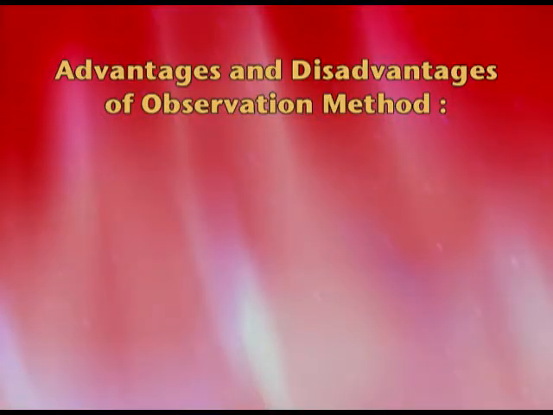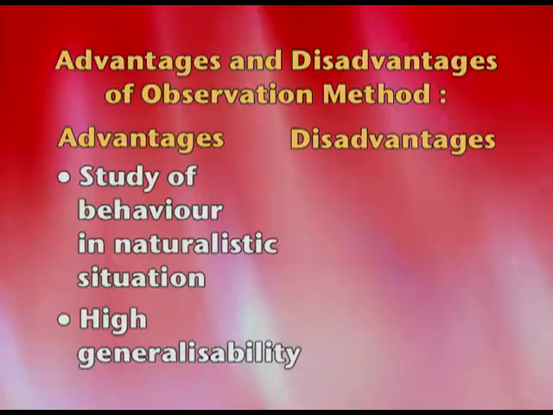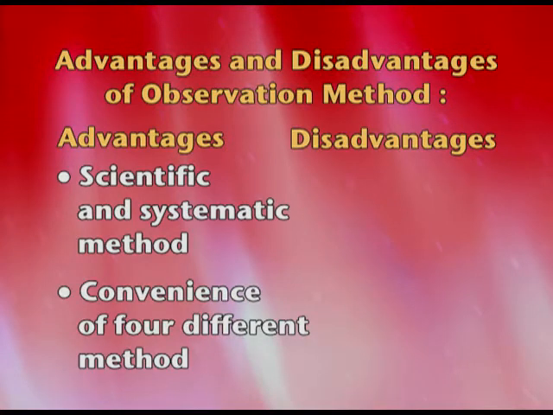We have the next one, which is the advantages and the disadvantages of the observational method. Obviously, when we talk about observation, it's a very direct method. We are trying to study behavior in a natural setting. That's the most important advantage of the observation method. And obviously, second point, it can be generalized to any setting that you want because we are doing a natural setup. Then we have it as a scientific method, that we know observation we are using as a scientific method, and of course, it has the convenience of all the other methods also.